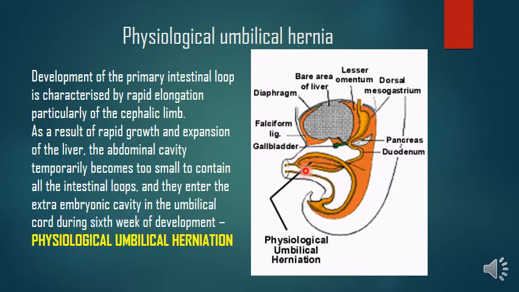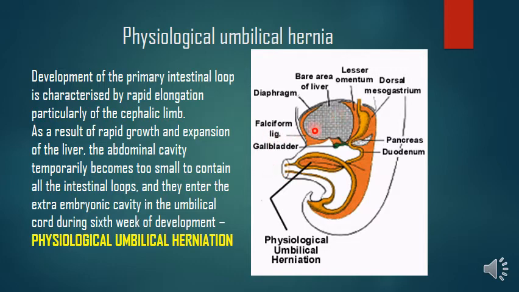Up to the 10th week, the intestinal loops will remain in this physiological umbilical hernia, right? When the intestinal loops are within this umbilical cord, they form the umbilical sac, and they persist here from the 6th to 10th week of development, right? So this is physiological umbilical hernia.